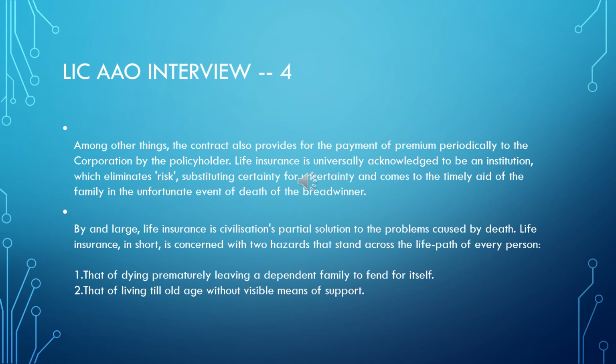Here they say when a person takes a life insurance policy, he is giving help to his family in the case of his untimely or premature death. Not only that, this saving that he has made in the life insurance policy will be of help for him in his old age. Say at that time possibly some of them may not have any pension or benefit. So at that time this amount will be of support.